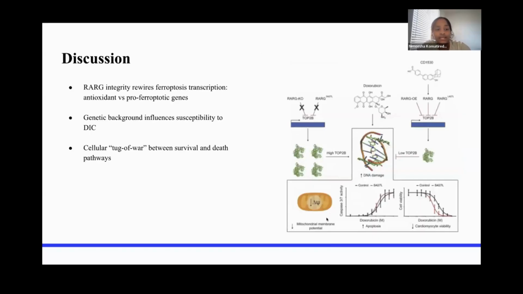So these results highlight the central role of RARG in modulating ferroptosis. In wild-type or RARG-corrected cells, antioxidant pathways dominate, protecting against ferroptosis. In S427L mutants, ROS production overwhelms defenses, which leads to increased cell death. This tug-of-war relationship illustrates how genetic background shapes cellular responses to chemotherapy and explains variability in patient susceptibility to cardiotoxicity.